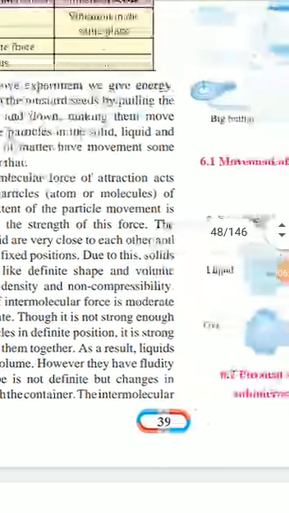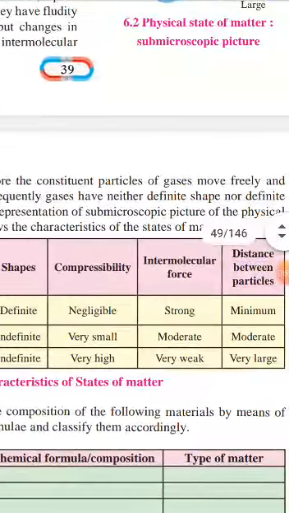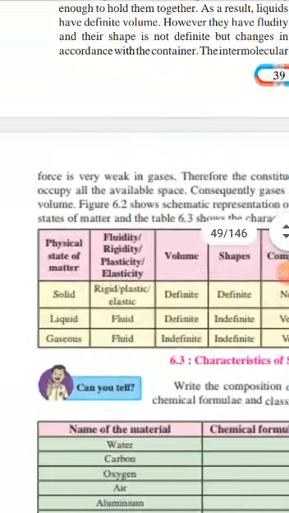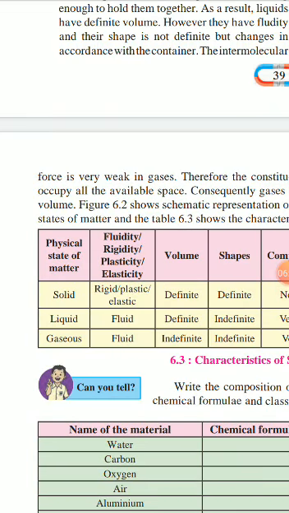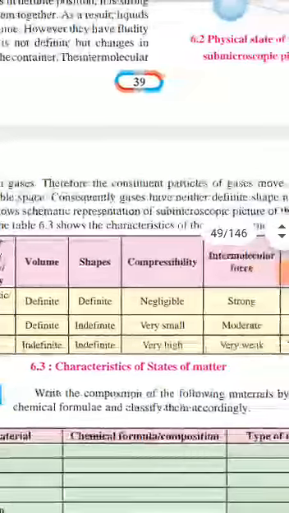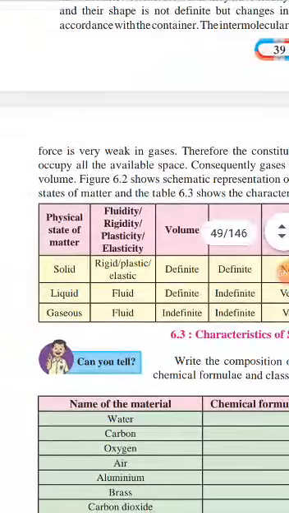The intermolecular force is very weak in gas state. Therefore, the constituent particles of gases move freely and occupy all the available space constantly. Consequently, gases have neither definite shape nor a definite volume.